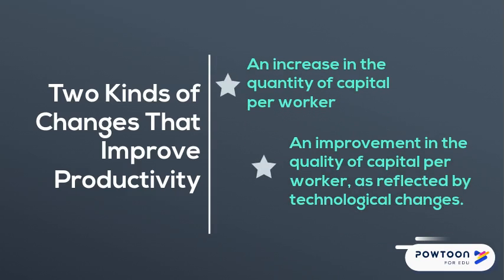There are 2 kinds of changes in capital that can improve worker productivity. Number 1 is an increase in the quantity of capital per worker, and 2, an improvement in the quality of the capital per worker, as reflected by technological change. An increase in the quantity and quality of capital per worker is called capital deepening. Capital deepening contributes to labor productivity and to economic growth. With capital deepening, over time, more output per worker translates into more output per person, meaning a higher standard of living.